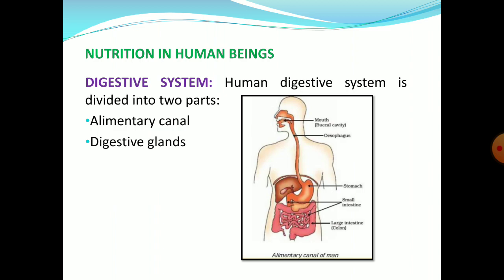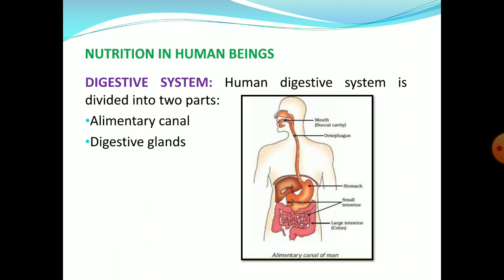Now the next topic is nutrition in human being. Nutrition in human being is done by a system called the digestive system, that includes the alimentary canal and digestive glands. We can discuss one by one.